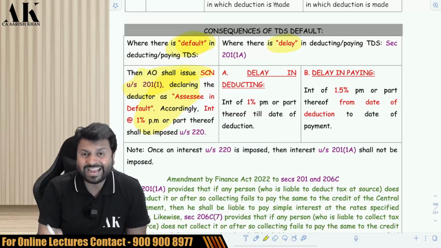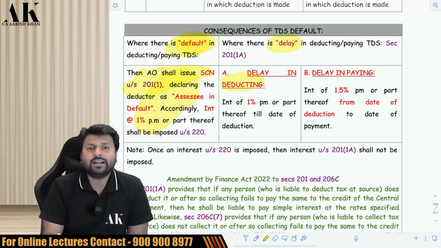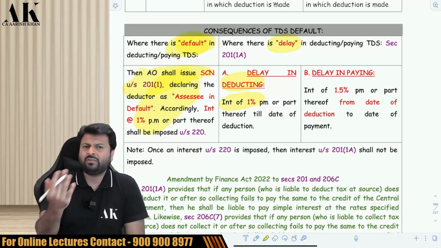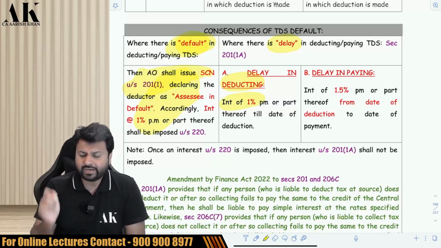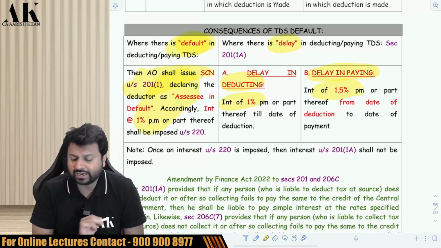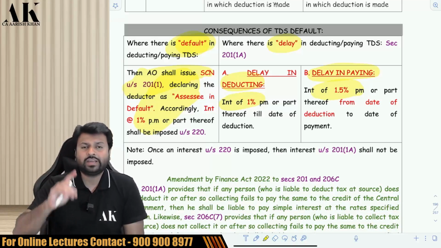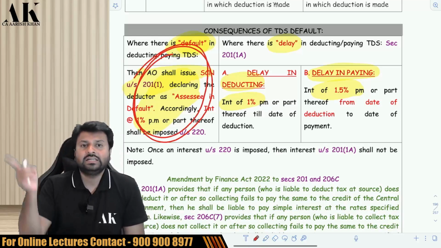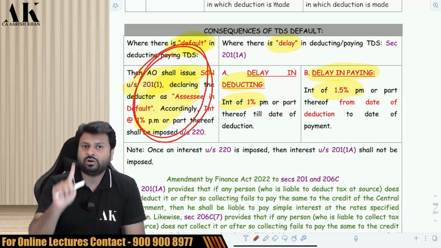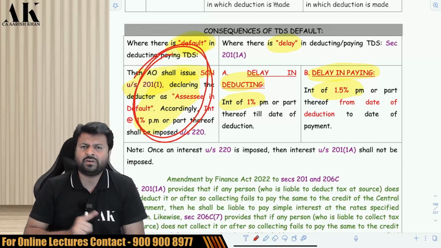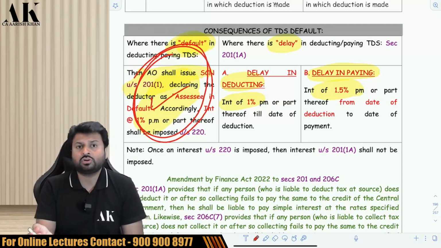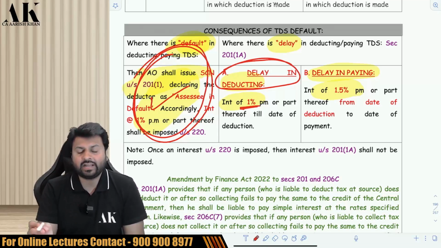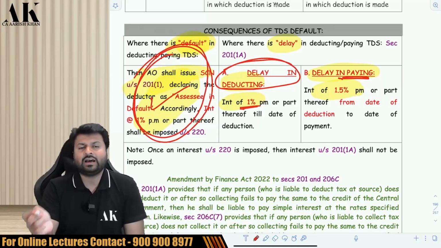If there is a delay in deducting, then there is a minor interest charge which you have to pay: 1% per month or part thereof for delay in deduction, and for delay in paying it is 1.5% from the date of deduction. Okay, so be very careful. If there is a default, you are a very big culprit. You are not deducting TDS, you are not paying TDS for a very long period of time, then the AO will send you a show cause notice. If there is a delay, then 1% for late deduction, 1.5% for late payment.